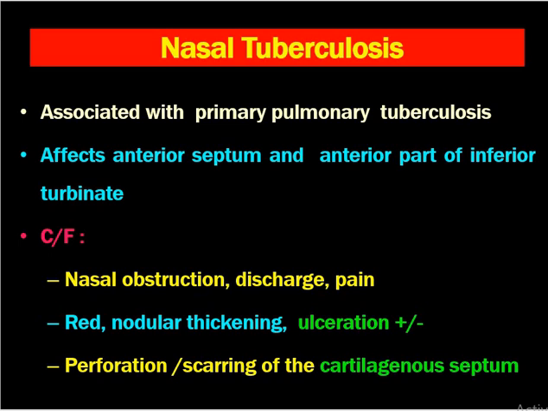First, the common nasal tuberculosis. Although the incidence of nasal tuberculosis has decreased now, you might get a few MCQs asked in the exam. Nasal tuberculosis is associated with primary pulmonary tuberculosis. It affects the anterior septum and anterior part of the inferior turbinate of the nose. There will be nasal obstruction, discharge and pain as with other conditions. The nasal mucosa might be red. There might be nodular thickening. Ulceration might or might not be present. The nasal septum, basically the cartilaginous portion, might be perforated or there might be scarring.